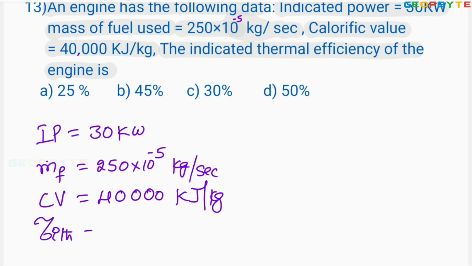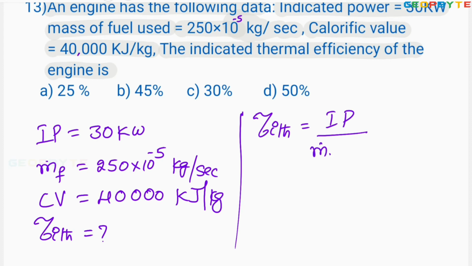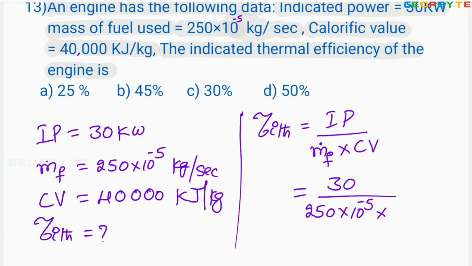Indicated thermal efficiency is how much? The formula is indicated power divided by mass flow rate of the fuel multiplied by calorific value. Indicated power is 30, divided by mass flow rate of the fuel 250 into 10 raised to minus 5, multiplied by calorific value 40,000.